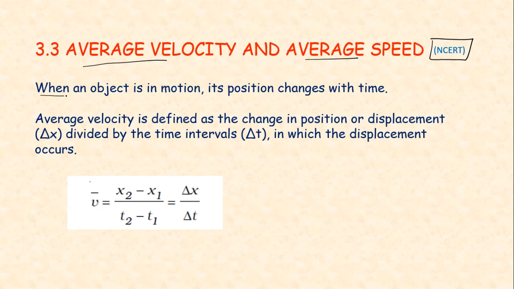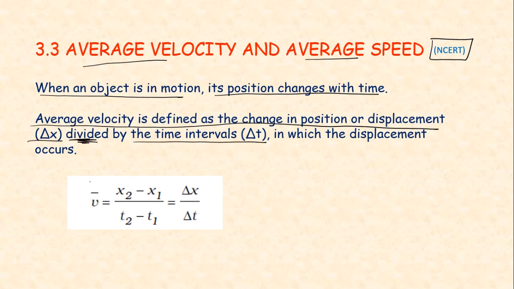When an object is in motion, its position changes with time. Of course, when there is motion, its position will change. So average velocity is defined as the change in position or displacement divided by the time interval delta t in which the displacement occurs. So average v is equal to x2 minus x1 by t2 minus t1.